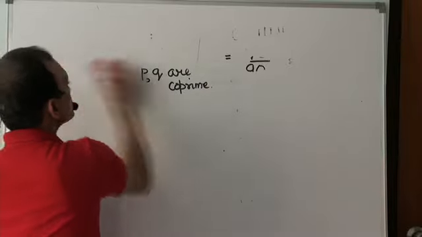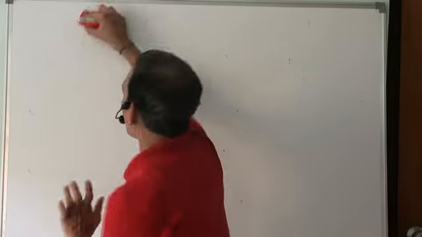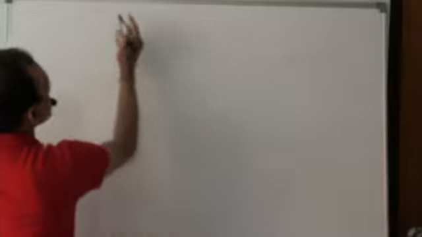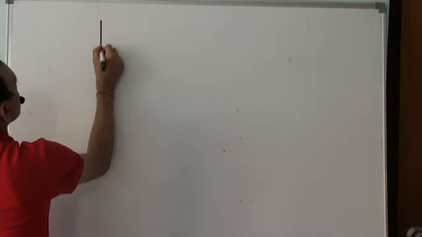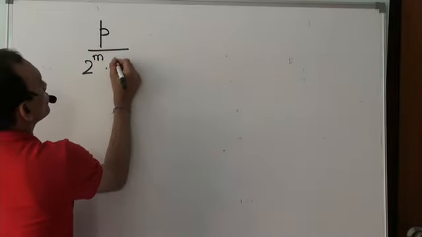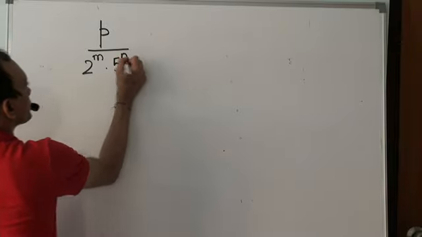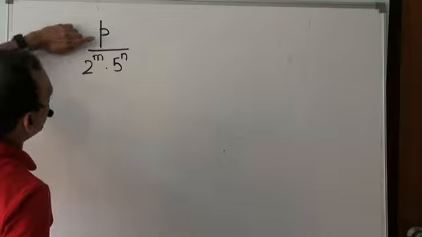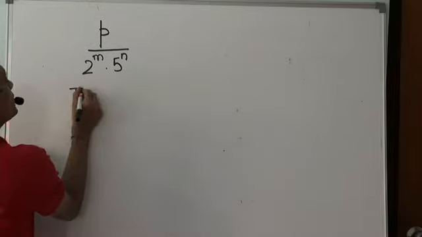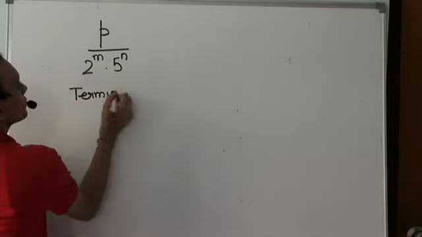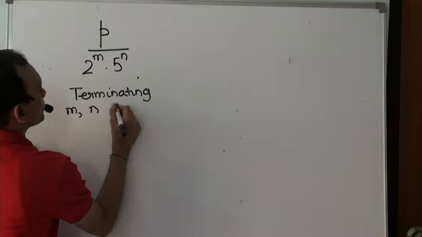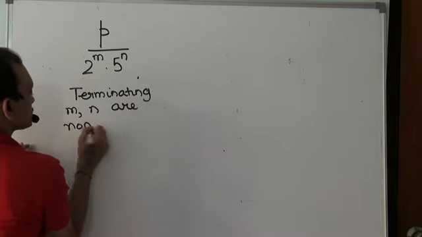So, just to formally put matters, a number of the form p divided by 2 to the power m into 5 to the power n, where the numerator and denominator have no factors in common, is a rational number that will always be terminating, where m and n are non-negative integers.